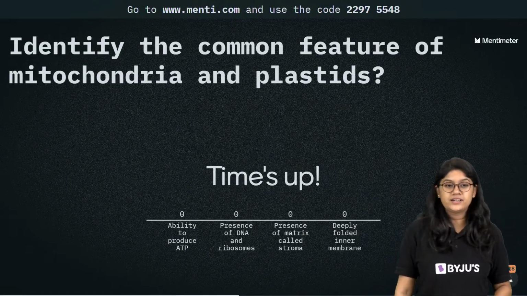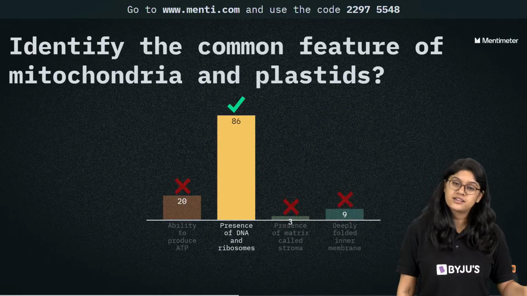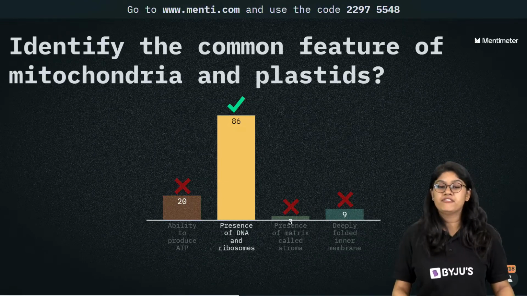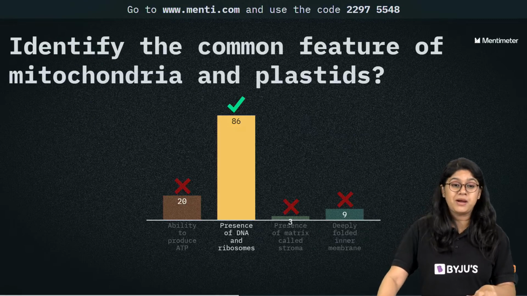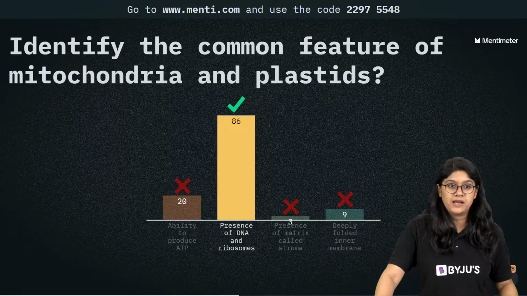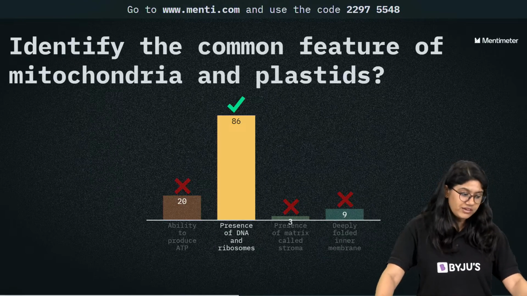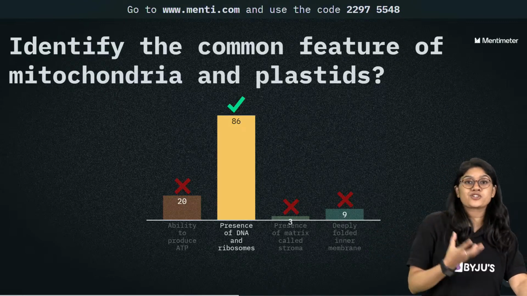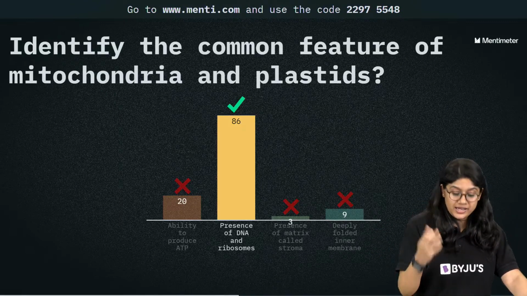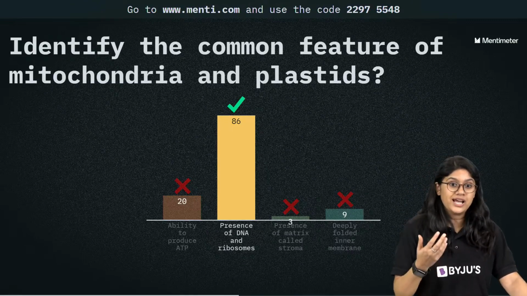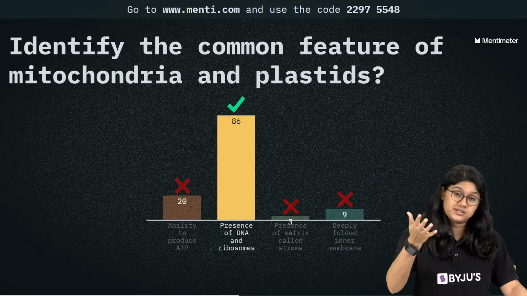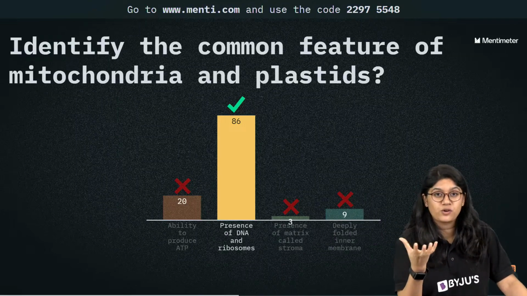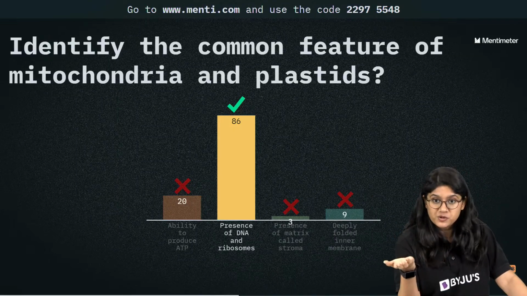Very good. And the correct answer to this particular question is they both have DNA and their own ribosomes. That's a common feature between the mitochondria and the plastid. They're very, very special in that way. They can make their own protein. Mitochondria, of course, help in the production of ATP, adenosine triphosphate, whereas the plastids are called the kitchen of the cell, especially the chloroplast, because the chloroplast helps in the photosynthesis process because it has chlorophyll.